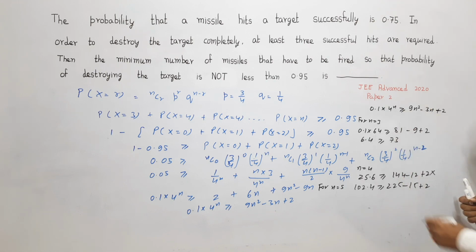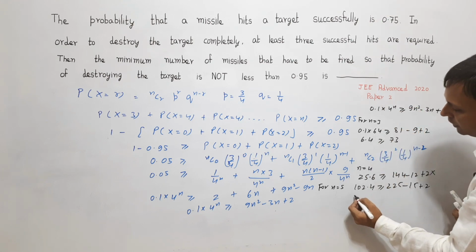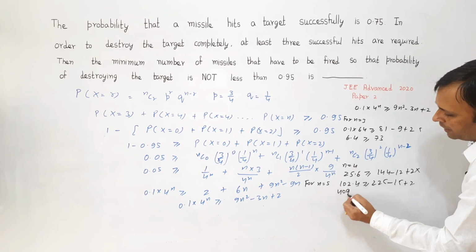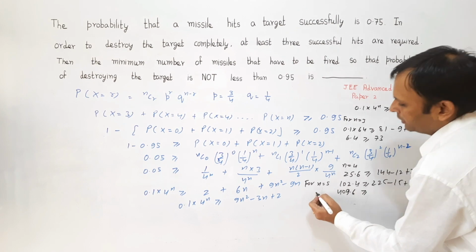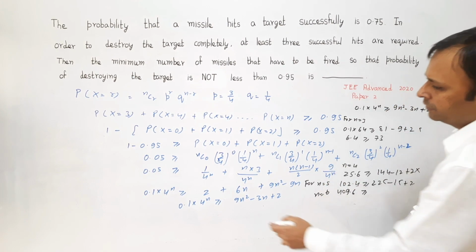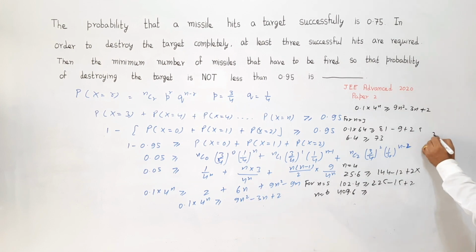When we put n equal to 6, we get 4 raised to the power 6, which is 4096 into 0.1, which is 409.6, should be greater than or equal to the right hand side with n equal to 6. 6 into 6 is 36, and 36 multiplied by 9 becomes 324.